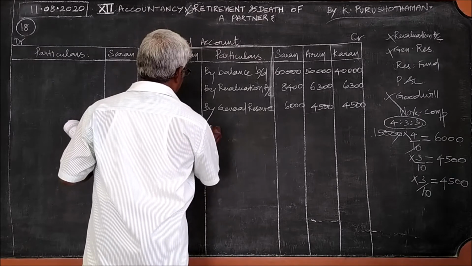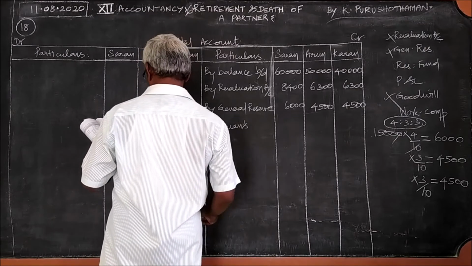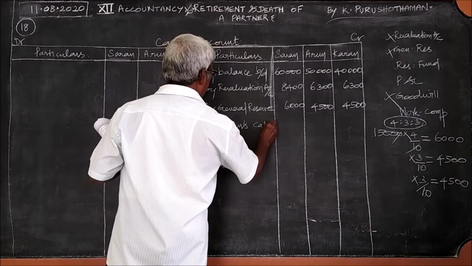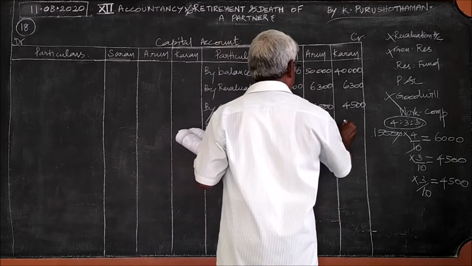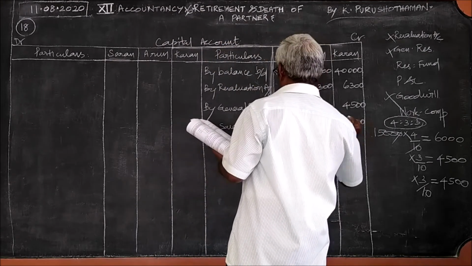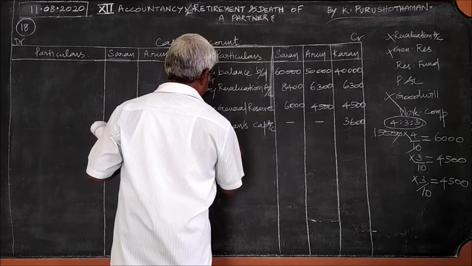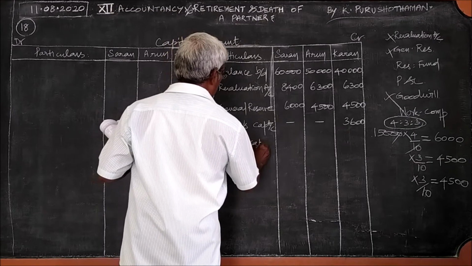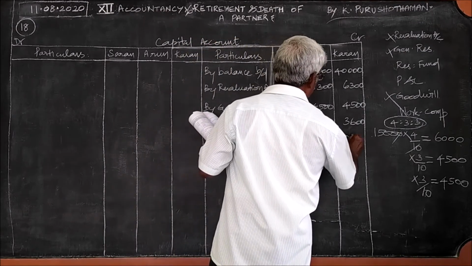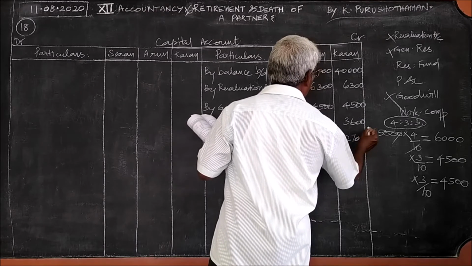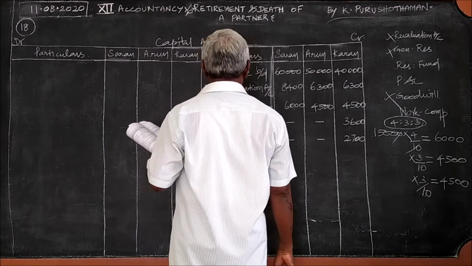So, by Saran's capital account, this is 3,600, by Arun's capital account, 2,700. 3,600, 2,700.